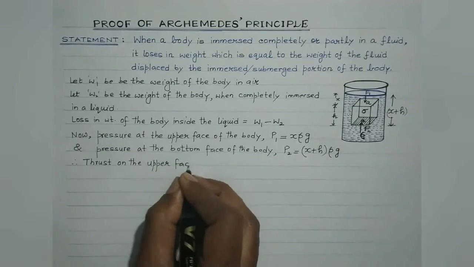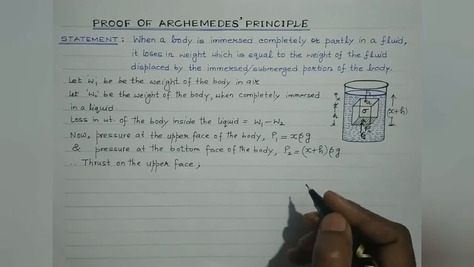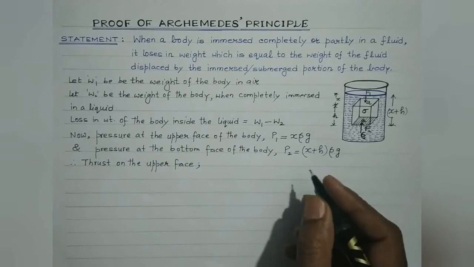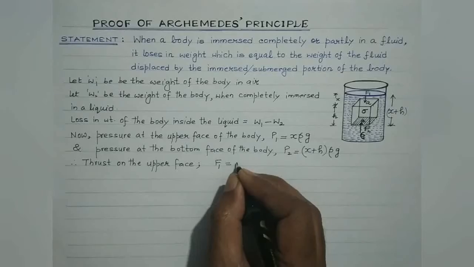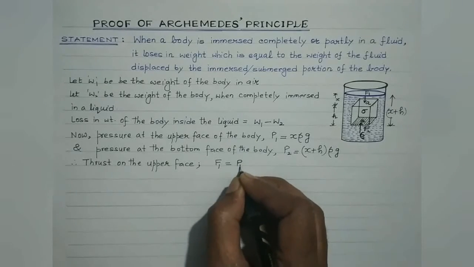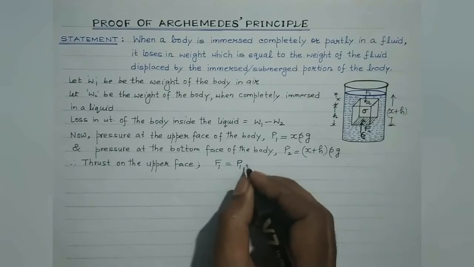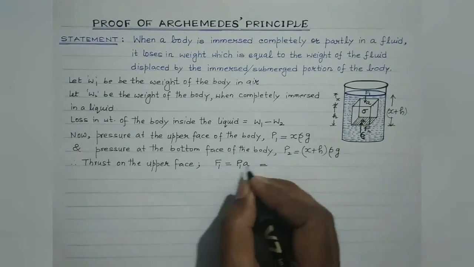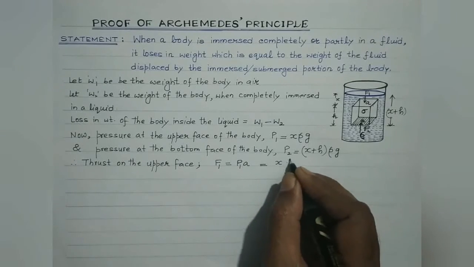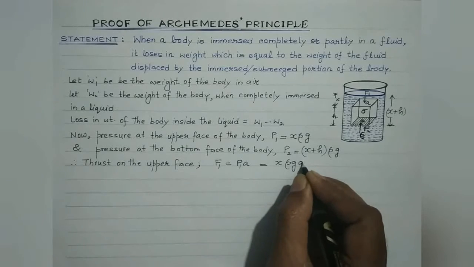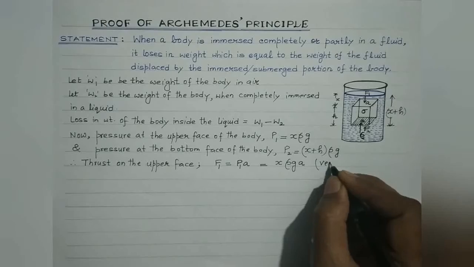Now students, we are aware that pressure is force per unit area. So force or thrust would be pressure multiplied by area. So the thrust on the upper face is, suppose, F1. It would be equal to the pressure at the upper face of the body multiplied by the cross-sectional area. This area is considered to be small a, isn't it? So let's substitute the value of P1 over here. We get x rho g multiplied by a, right? And it will act in the vertically downward direction.